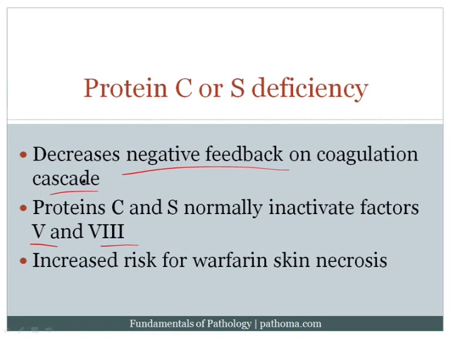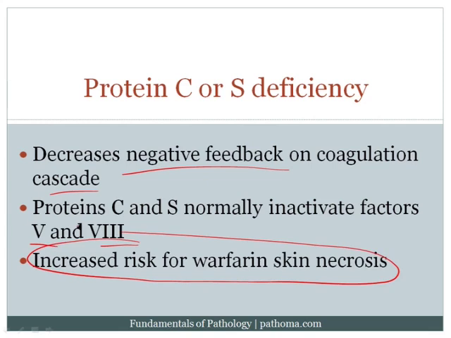Now, an interesting thing that can occur in these patients, and something that's a feared complication, is an increased risk for warfarin or Coumadin skin necrosis. And this is a high-yield discussion, so let's take a moment to remind ourselves of what's going on in this particular circumstance. Remember that when we give patients Coumadin or warfarin, what we're really doing is blocking epoxide reductase within the liver. That then blocks the ability to activate vitamin K. And if you can't activate vitamin K, then remember that factors 2, 7, 9, 10, protein C, and protein S will no longer be able to be functioning properly or produced properly.